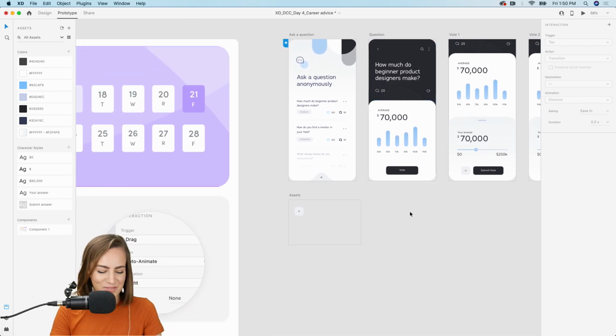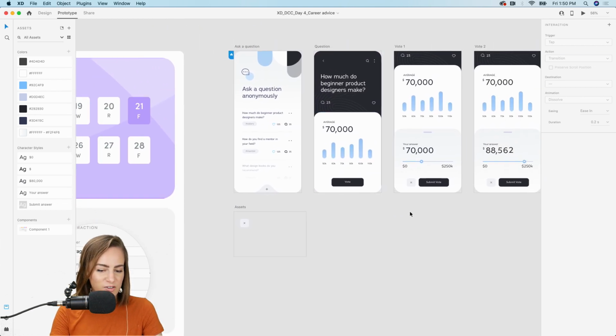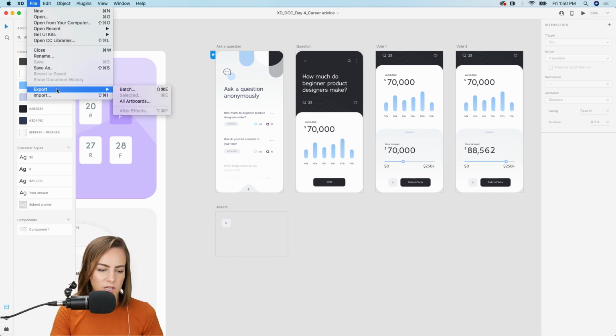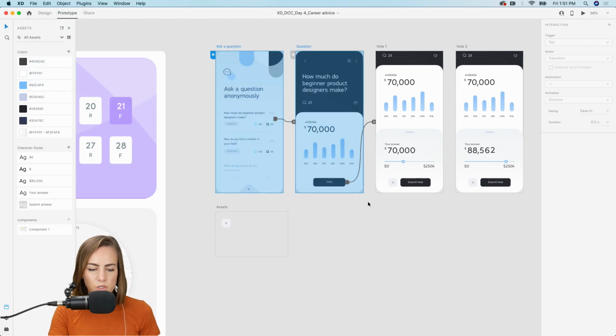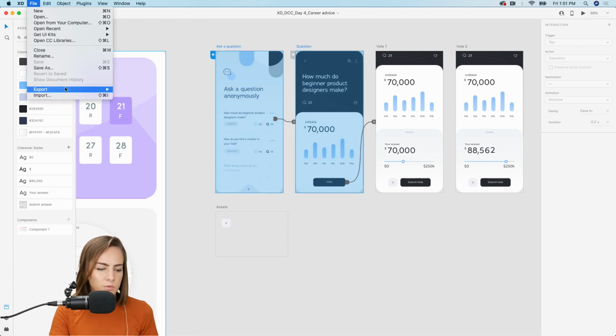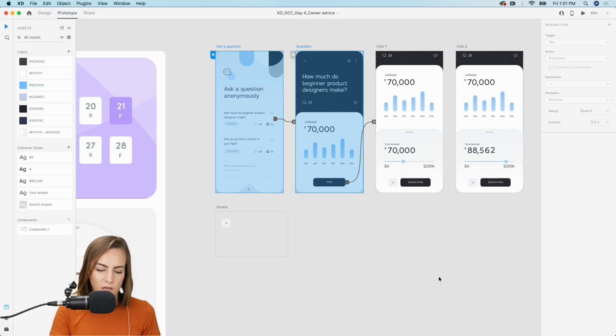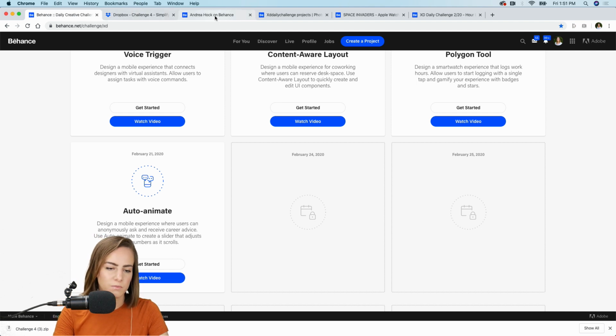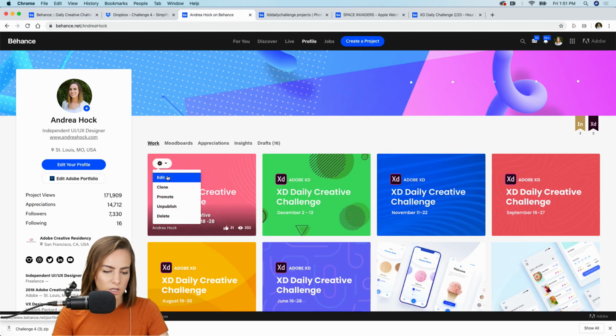Yeah, that's funny. Okay, so let's Command S to save. If you want to export any of your artboards, just hit export selected. And if you want to select only two of them, you can do that as well. I have already uploaded mine actually, so let's hop on over into Behance and I'll show you how to share.